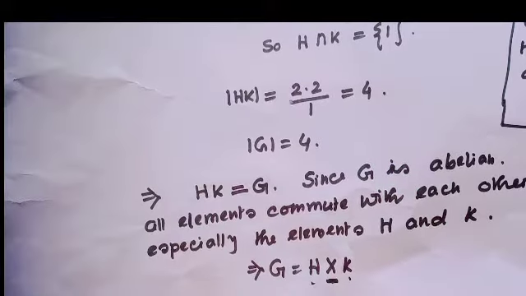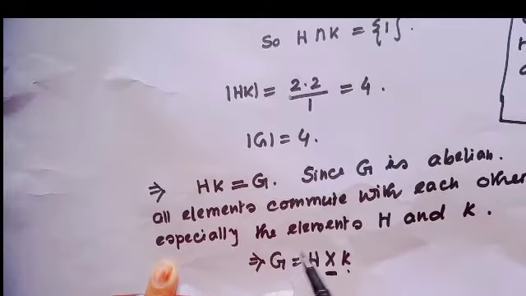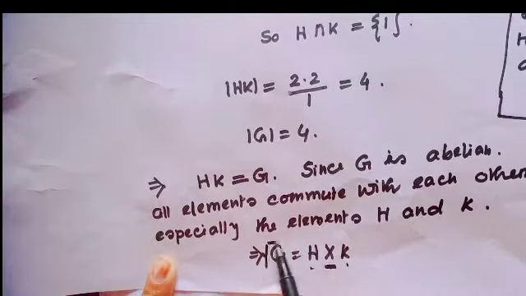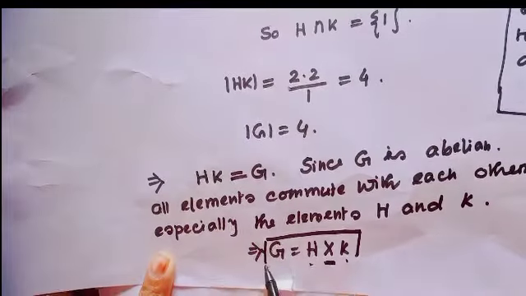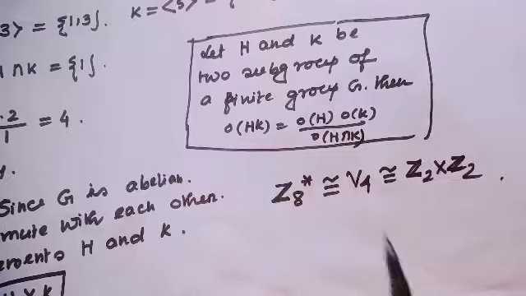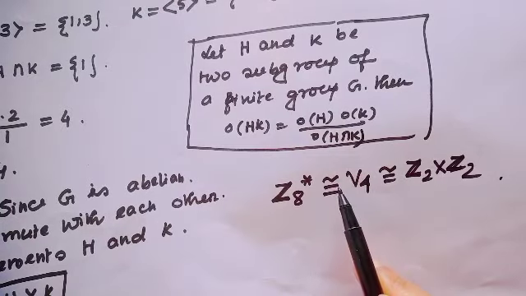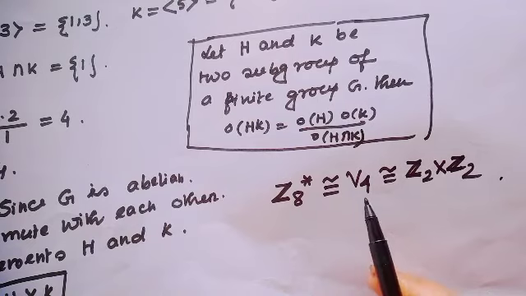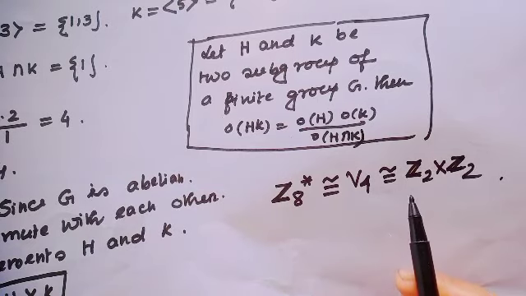That means we can say G is the internal direct product of H and K. Well, here the notation is isomorphism. I will discuss isomorphism elaborately in my next video.